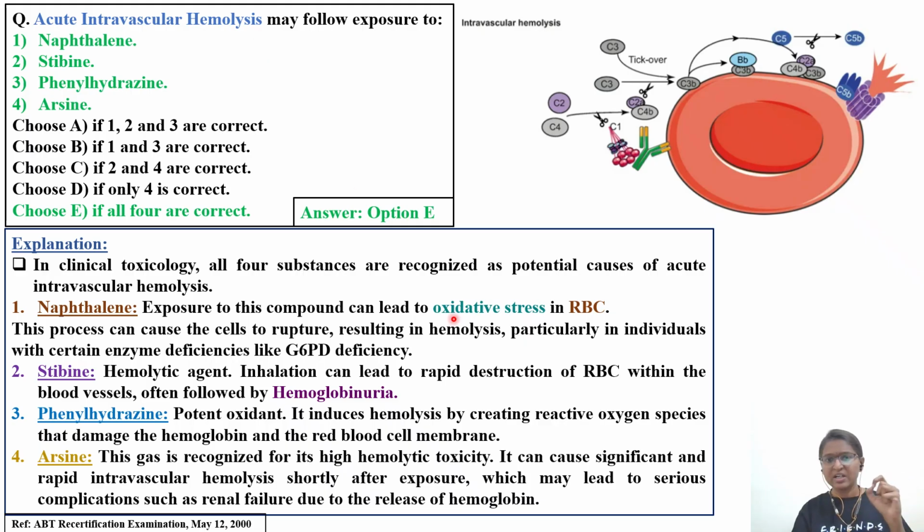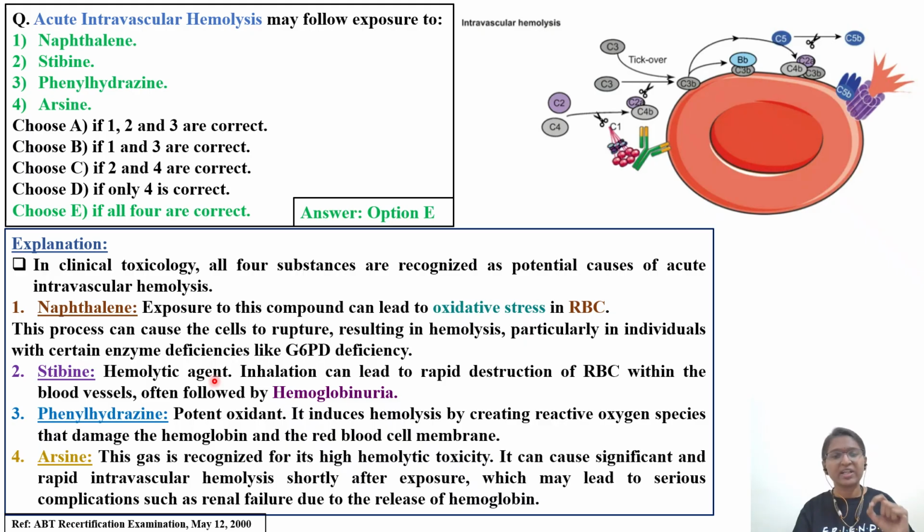This is particularly so in individuals with certain enzyme deficiency. There are individuals who have G6PD deficiency, glucose-6-phosphate dehydrogenase deficiency, an enzyme that is part of a glucose metabolic pathway. If you go back to your biochemistry, this pathway will be there. Those who have a deficiency in this enzyme are more susceptible to this type of oxidative stress in the RBC on exposure to naphthalene, which leads to intravascular hemolysis.